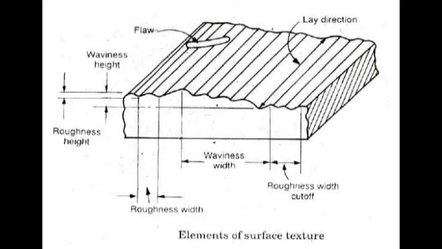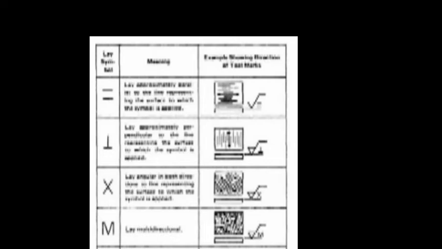So the lays are denoted with some symbols like lay parallel. So this is a parallel symbol, which indicates the lay parallel to the boundary line of nominal surface, that is lay parallel to the line representing surface to which the symbol is applied. Okay, that means parallel, example like parallel shaping, end view of turning, etc.